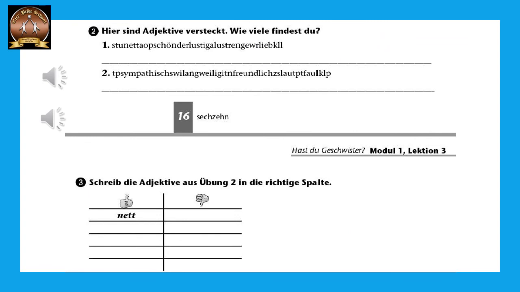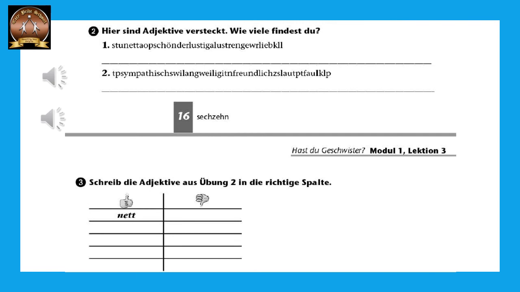So we have to practice this in the Arbeitsbuch. Arbeitsbuch Übung 2. Hier sind Adjektive versteckt. Here are adjectives hidden. Versteckt means hidden. Wie viele findest du? How many do you find? So they have written some adjectives in the long list of letters. Okay, in the letters we have to find out the adjectives. For example, I can find the first one as nett. Then I can find schön. Schön means beautiful. Then we have lustig. Then we have streng.